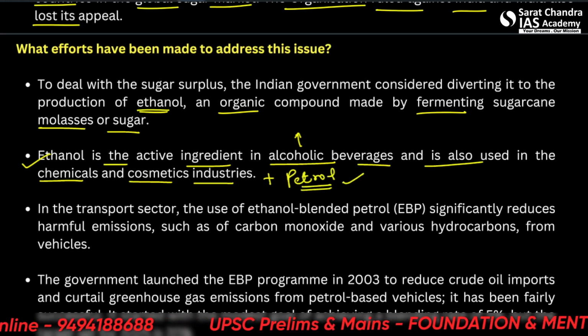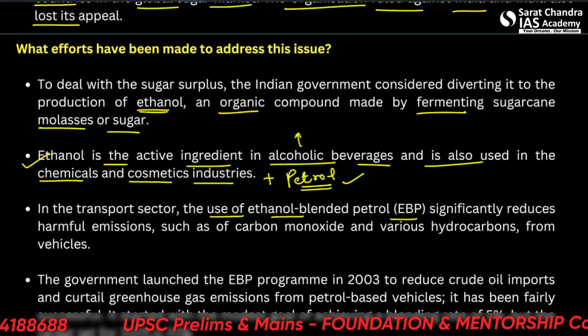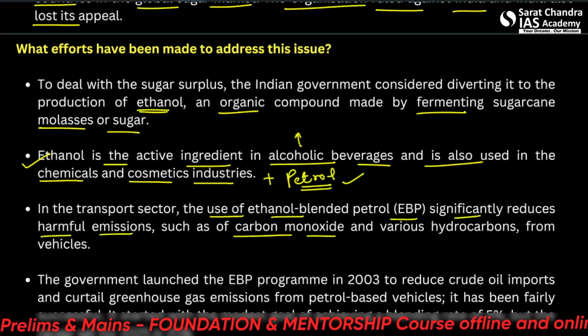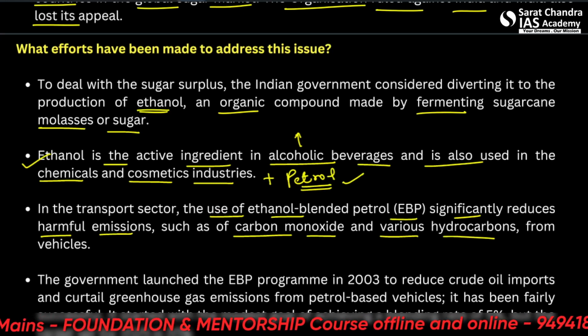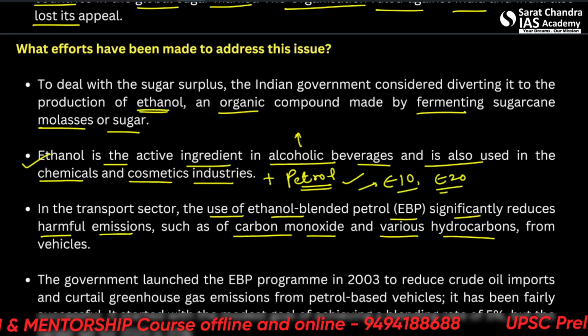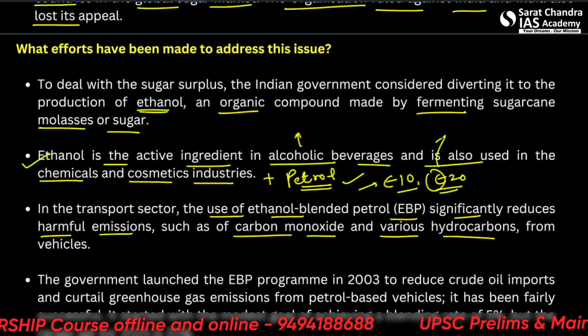In the transport sector, the use of ethanol-blended petrol significantly reduces harmful emissions, such as carbon monoxide and various hydrocarbons. You must have heard about E10 petrol, E20 petrol. So this E represents the ethanol.